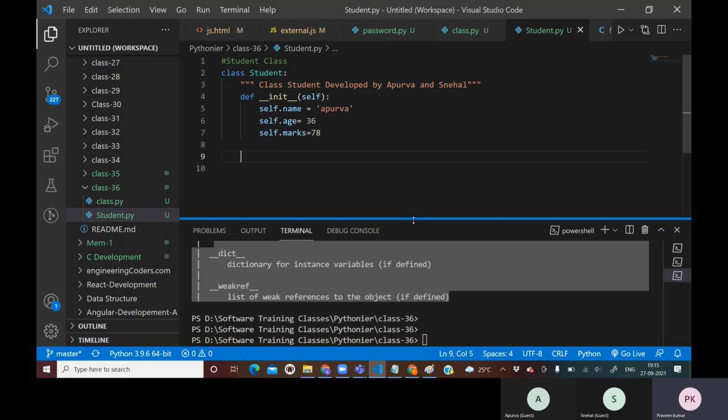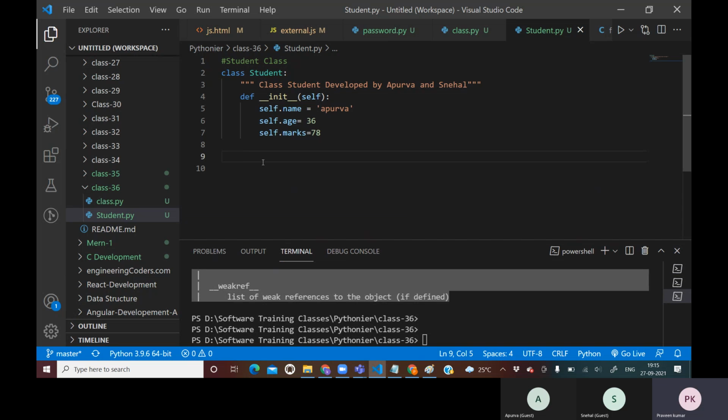Now there is an operation which Apurva, or any student, would like to do: talk. So I will say speak, or you can say test. Now this test is a method. How do we define a method? It is just like a function, but if we declare that function inside a class, then we call it a method.